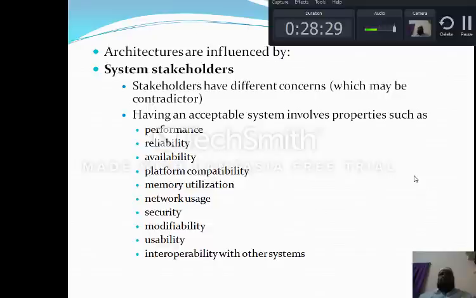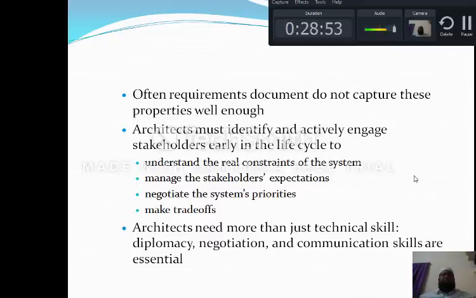There should be memory utilization in the app. Without network we can't do anything, so network usage must be there, and you have to provide access to particular users, which means there should be security. The same app must be modifiable for further usage and usability. At last, interoperability with any other system. So these are the main properties.